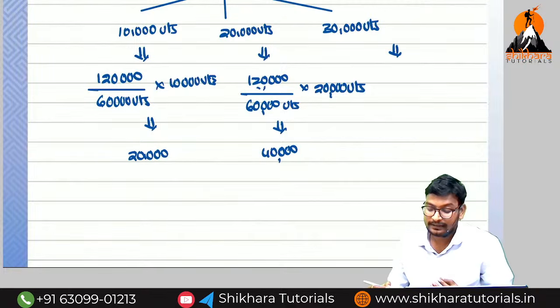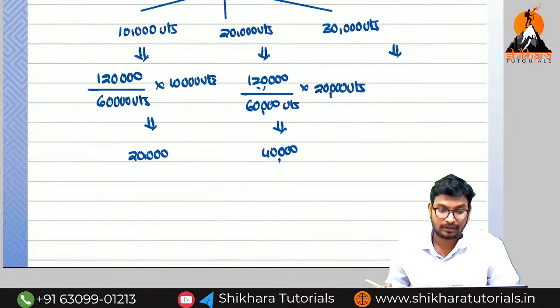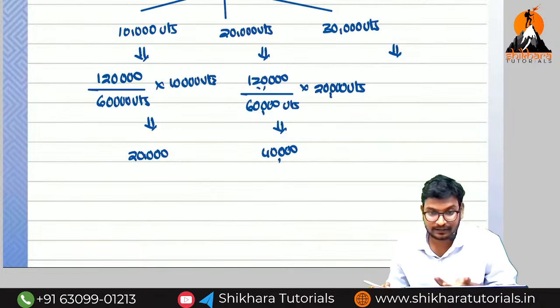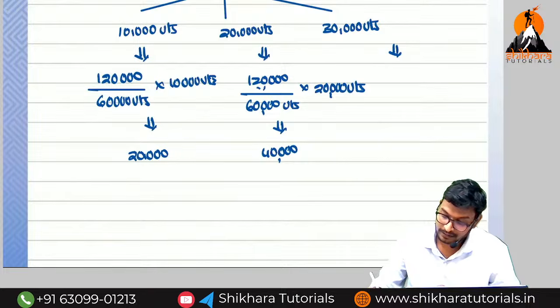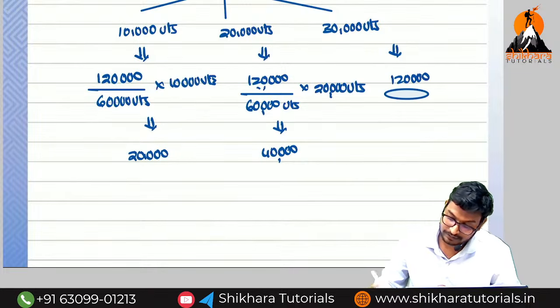Sir, this presentation is for your understanding, not the workout. You can do this presentation in the examination also, no problem. So for the third year, 1,20,000 divided by 60,000 units into 30,000 units. I think you understand the concept. So how much?